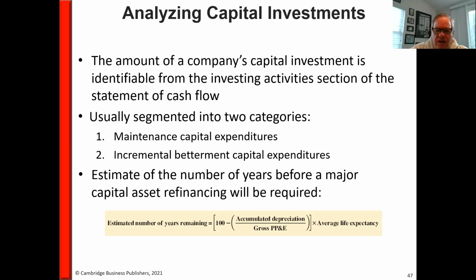So you take the number 100, as in 100%. You take accumulated depreciation, which you can get off the balance sheet, divided by the gross property, plant, and equipment, and multiply that by the average life expectancy, and that'll tell you the estimated number of years that the company has before it has to make a major capital expenditure. This is helpful, particularly when comparing two companies in the same industry.